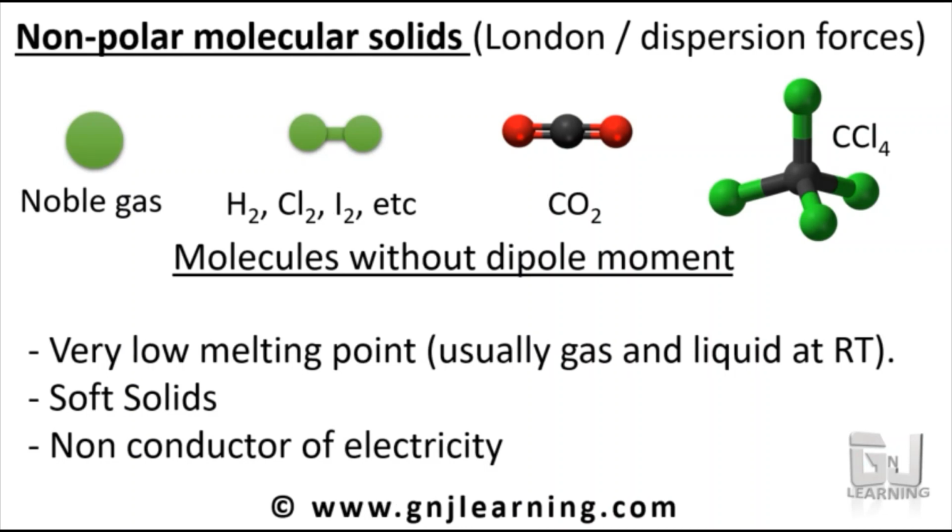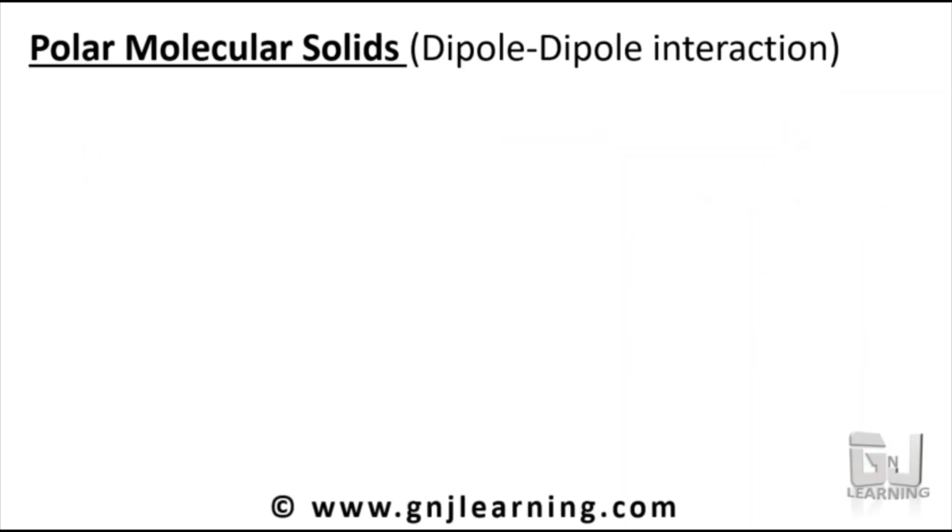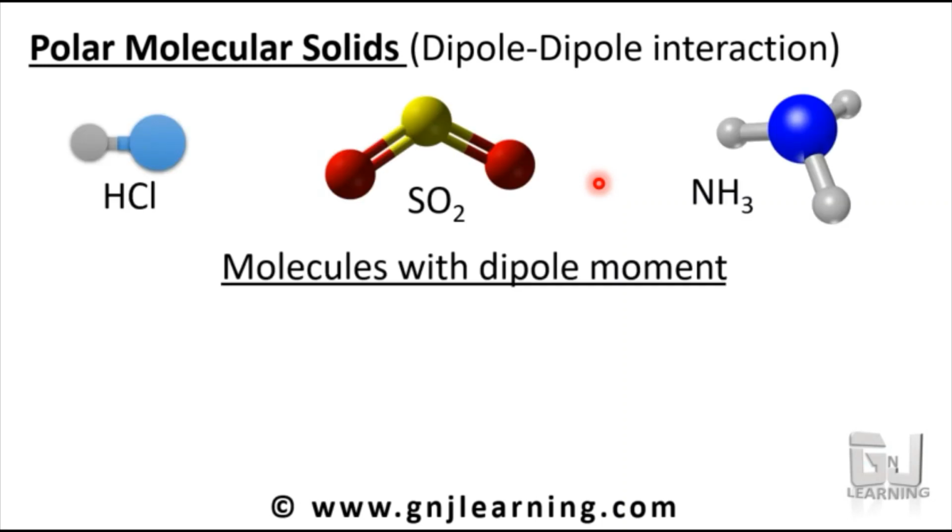The next type of molecular solids is polar molecular solids. In polar molecular solids, the intermolecular force of attraction is dipole-dipole interaction. We will see what dipole-dipole interaction is. These are examples of molecules that have a dipole moment, and if the solid has such molecules, then there will be a dipole-dipole interaction.